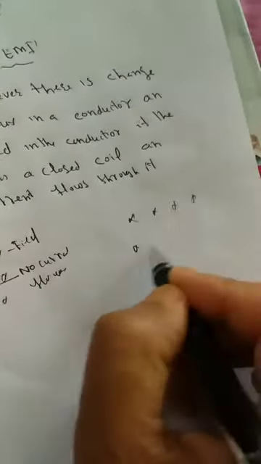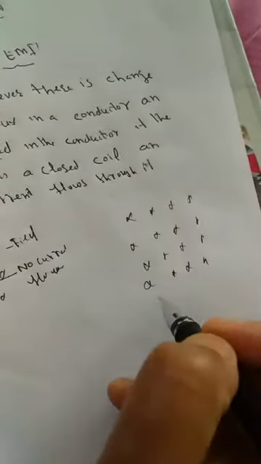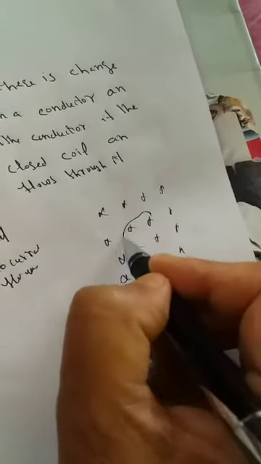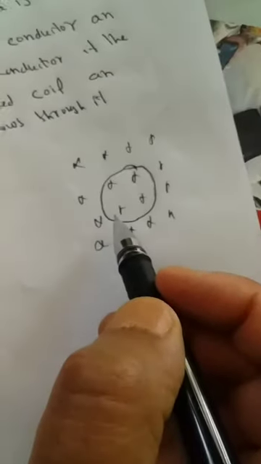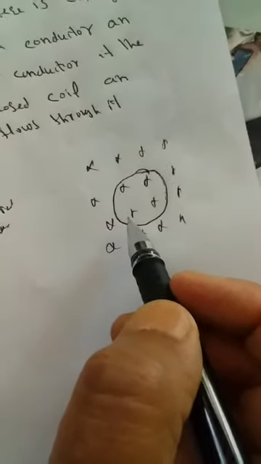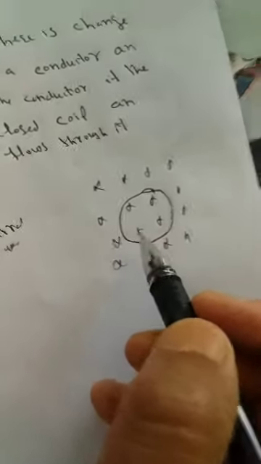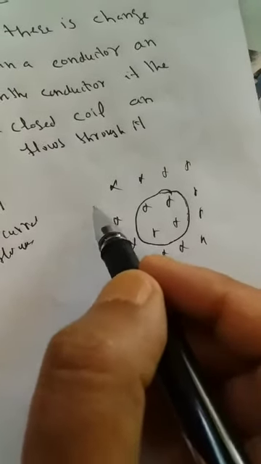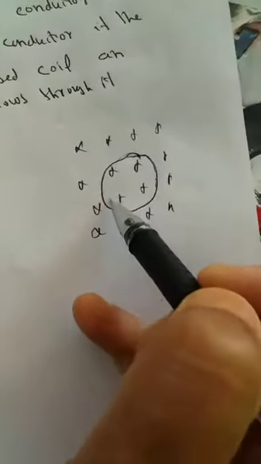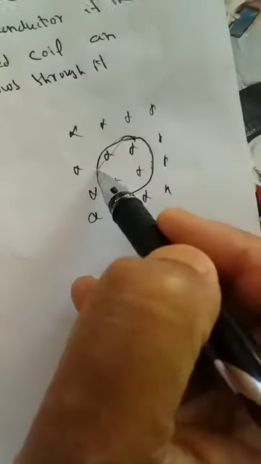If I take this changing magnetic field again, when there is a changing magnetic field, it produces changing flux. Suppose this is a conductor, but it is a closed one. It is a complete circuit, a closed coil. Then when flux changes here, EMF is developed here also, but since this is a closed coil, current will flow through it. That means this is necessary.